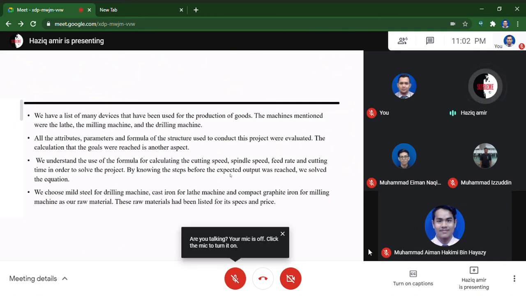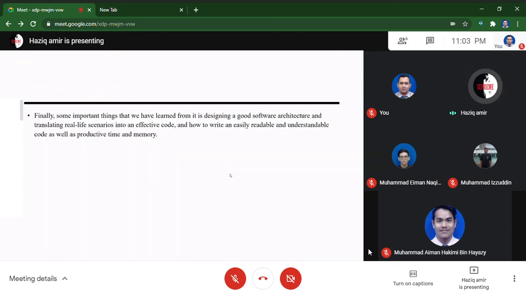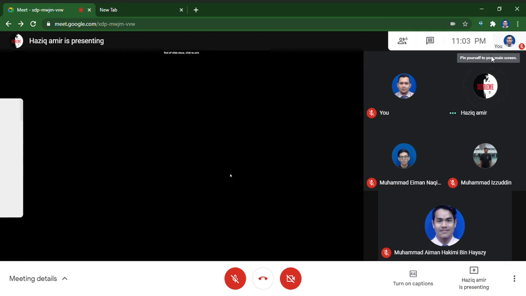We chose mild steel for the drilling machine, cast iron for the lathe machine, and compacted graphite iron for the milling machine as our raw material. These raw materials have been listed with their specs and price. Finally, some important things that we have learned from it are designing a good software architecture and translating real-life scenarios into effective code, and how to write easily readable and understandable code as well as productive time and memory.